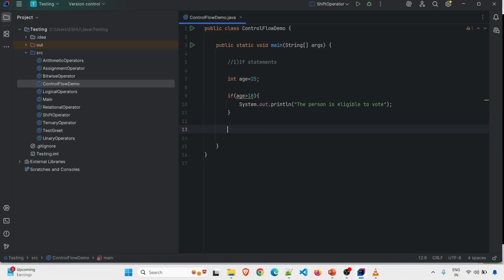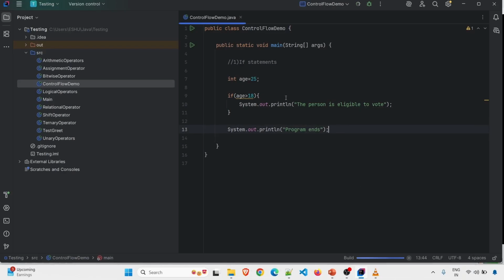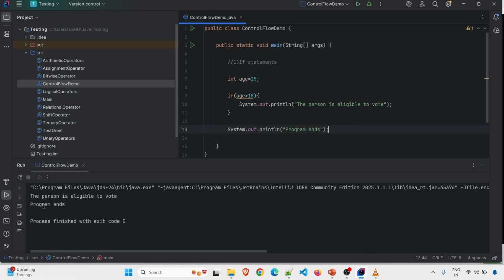And so my code is ready. I will just print outside, program ends, so that we will know the program has ended. Now, if I execute this code, I should get the output person is eligible to vote. Yeah, and this statement is getting printed. The person is eligible to vote, program ends.